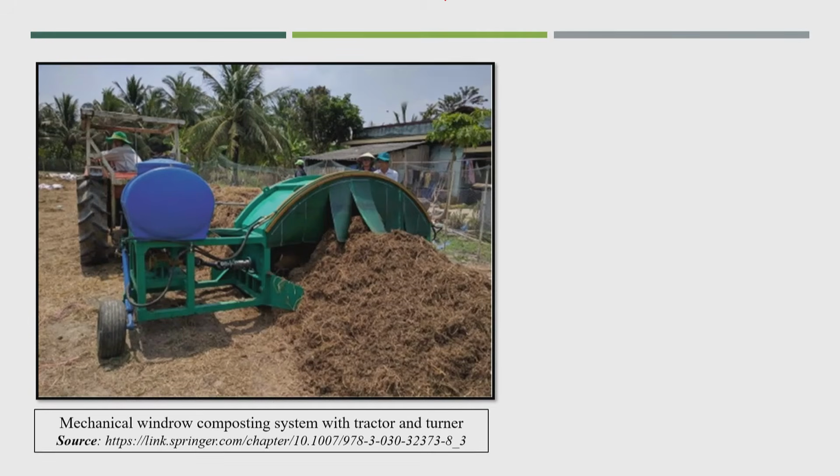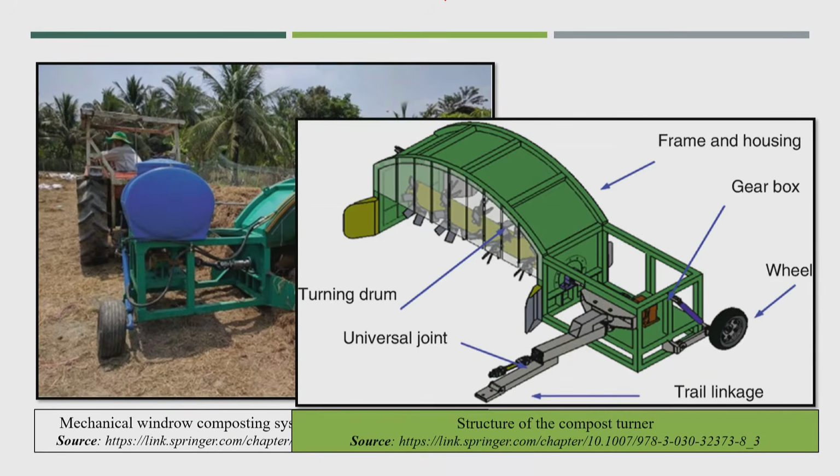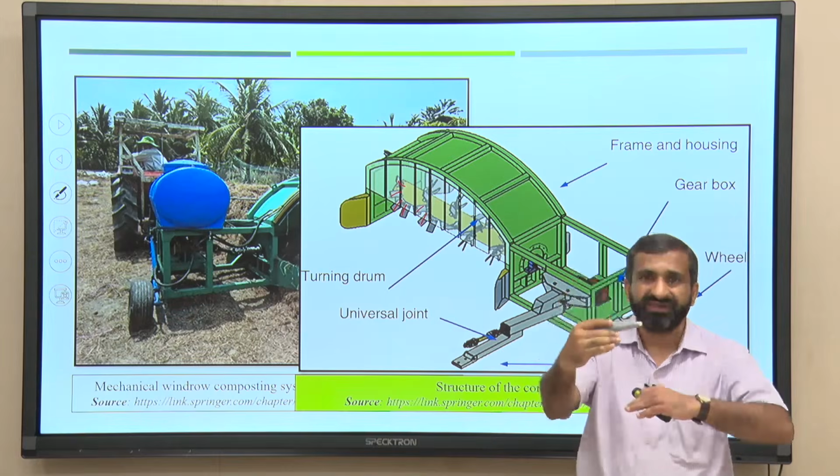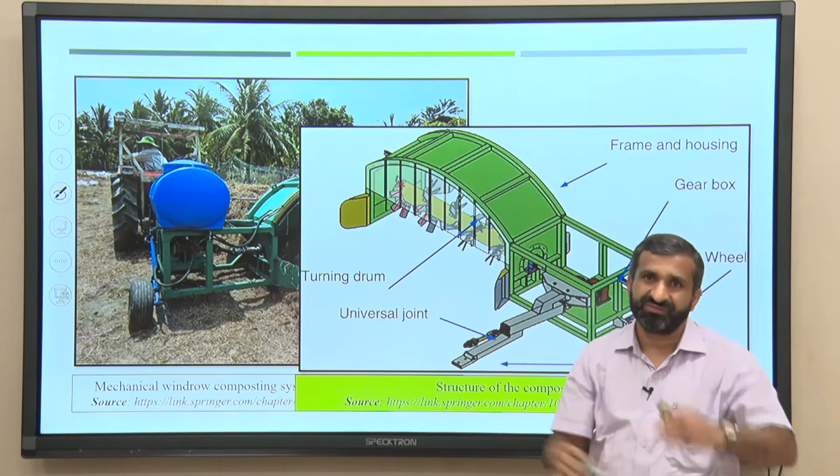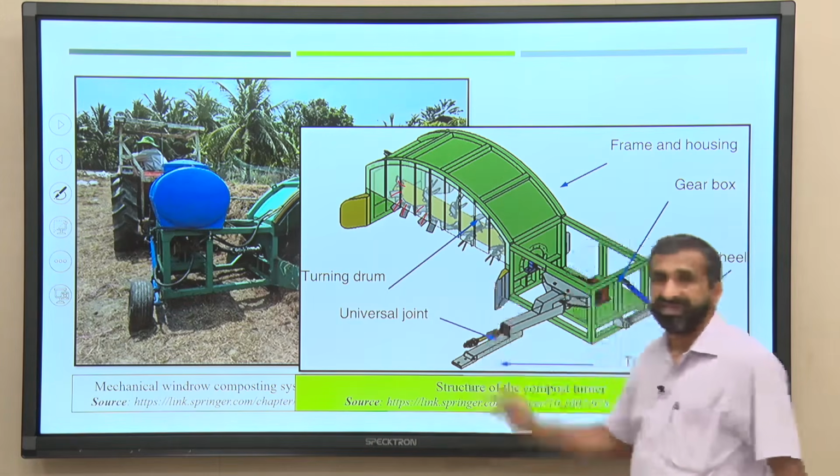So, this is the mechanical windrow compost with the tractor and turner. Here this is the turner, the backyard composting one. This is one photo, you can see how the turner is working. These are the blades. By that way the entire material will get mixed, and the bottom material will come to the top and the top material will go to the bottom. The mechanism is the same.